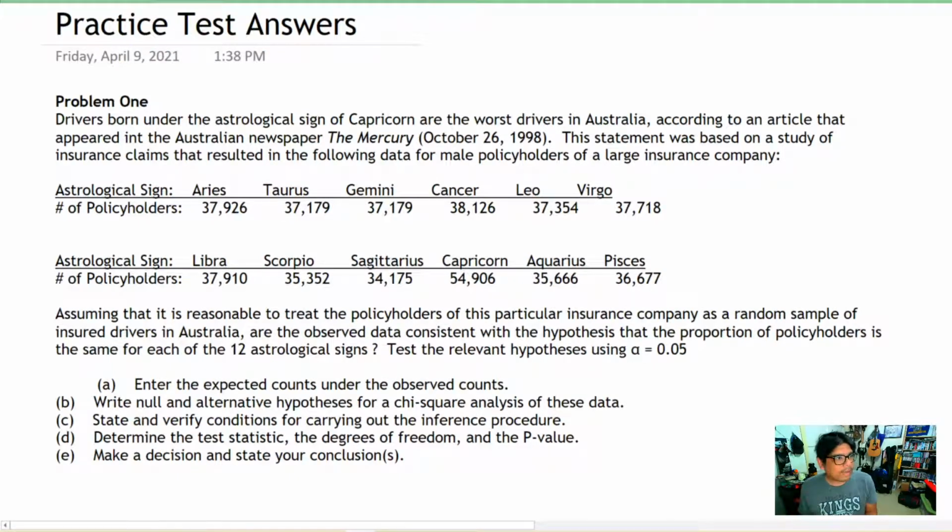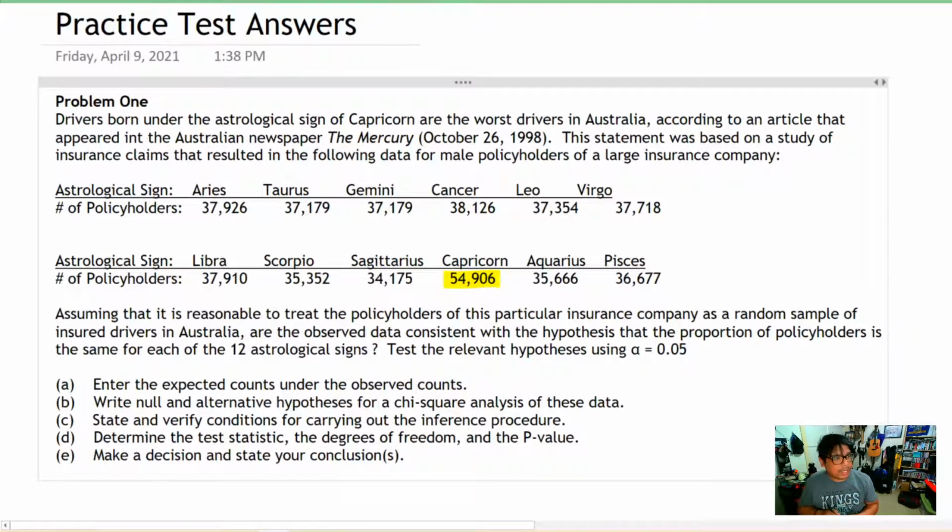So for this problem, we have drivers born under the astrological sign Capricorn are the worst drivers in Australia, according to an article that appeared in the Australian newspaper The Mercury, 1998, October. This statement was based on a study of insurance claims that resulted in the following data for male policyholders for a large insurance company. So we have the astrological signs and the number of policyholders for each of those signs. And we notice right over here, Capricorn has the most policyholders just by taking a look at that.